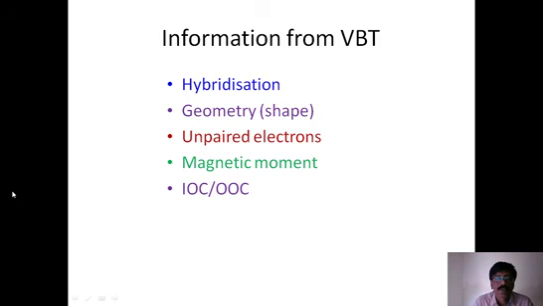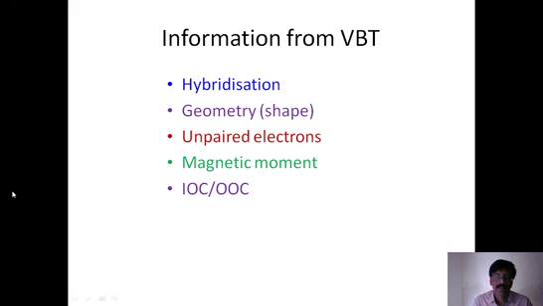And what is the total information that we are going to get from using valence bond theory, or let us just take a nutshell of understanding valence bond theory. Number one, first of all, we are going to get the hybridization. Hybridization is decided by coordination number, isn't it? If the coordination number is 2, we decide the hybridization is sp. If the coordination number is 3, we decide the hybridization as sp2. If the coordination number is 6, we decide the hybridization as d2sp3 or sp3d2. So that hybridization is decided.